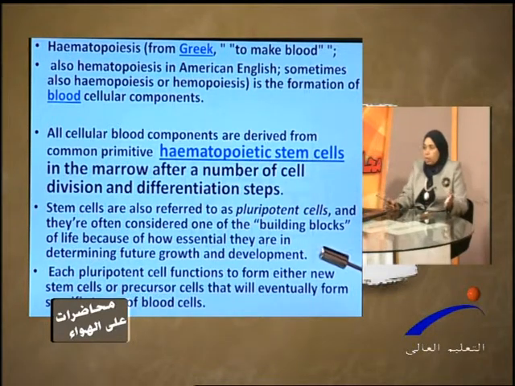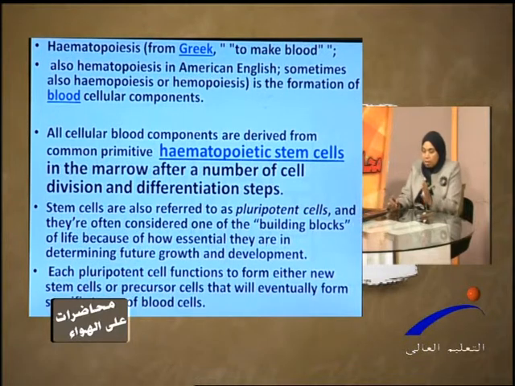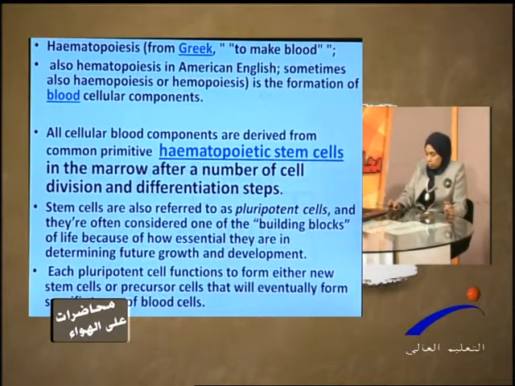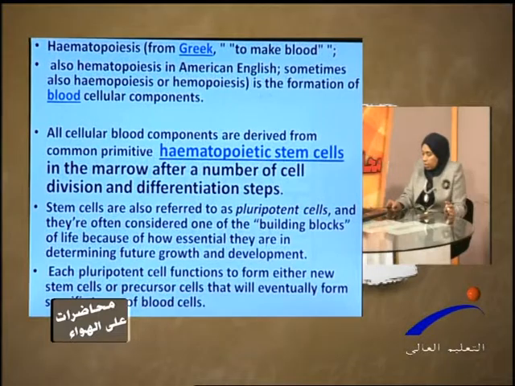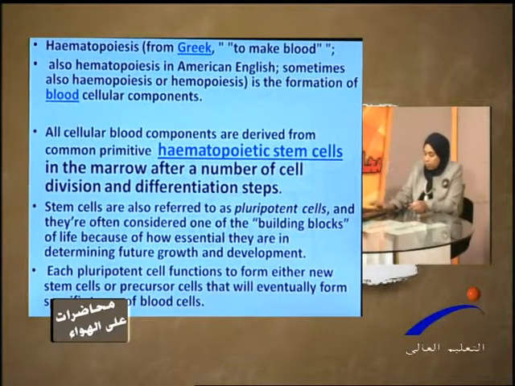What is the meaning of self renewal? To maintain the stem cell pool in the bone marrow, and the other daughter cell divides and matures into a well differentiated cell.